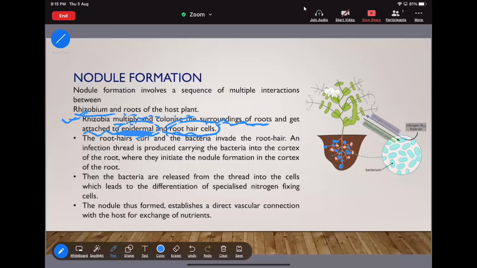What I am saying? The root hair curl, and the bacteria invade the root hair and this infection thread is produced carrying the bacteria into the cortex of this root. Now see, what is the meaning of this sentence?